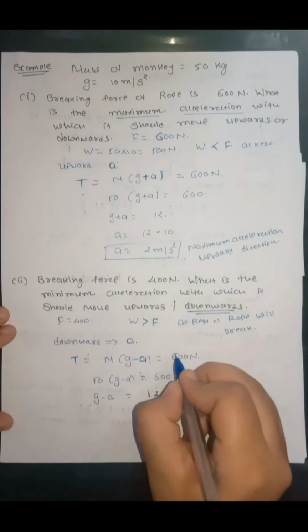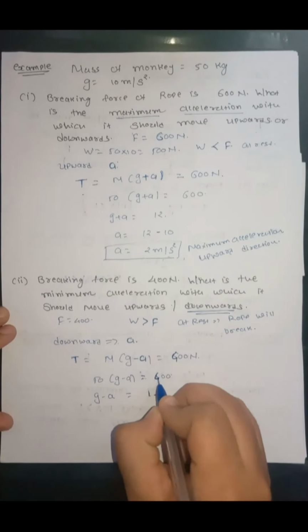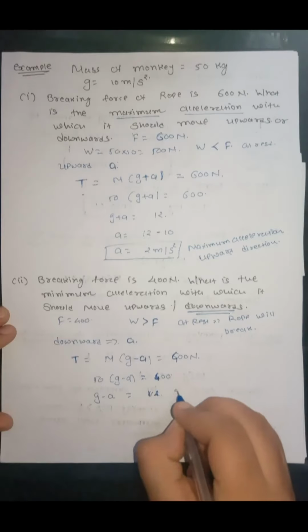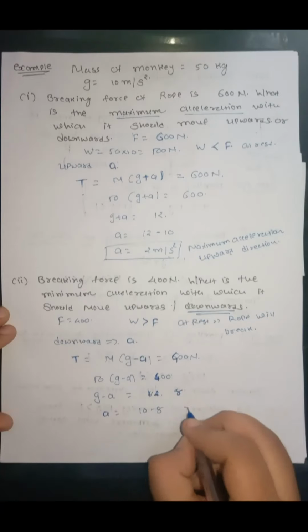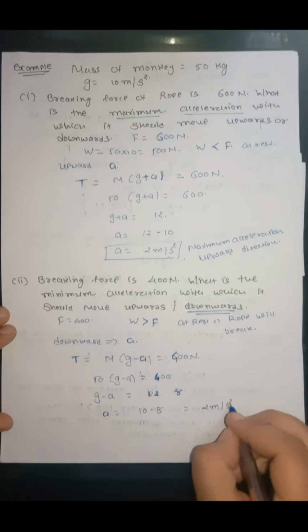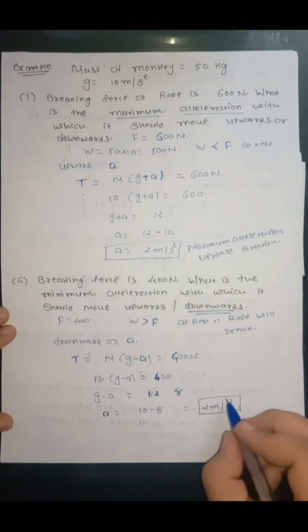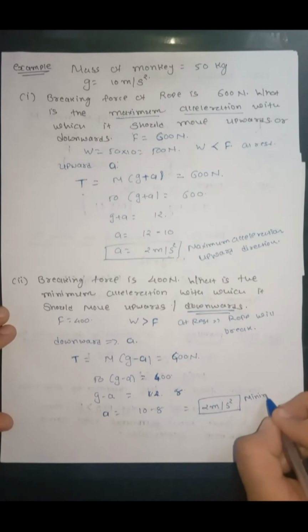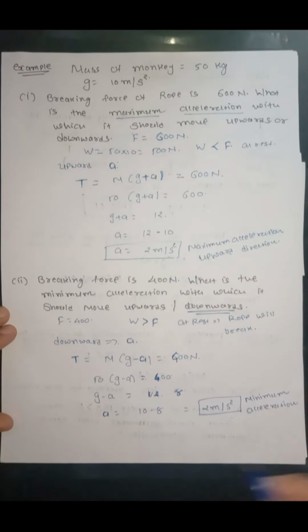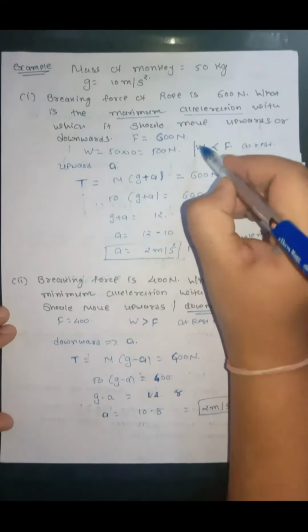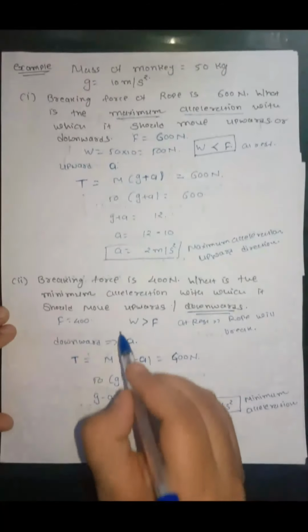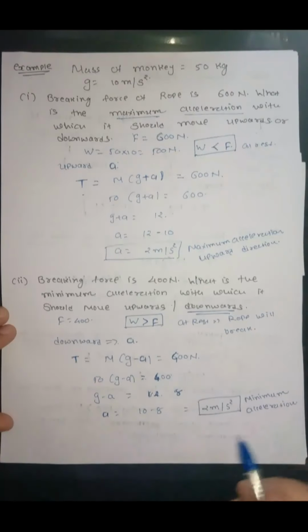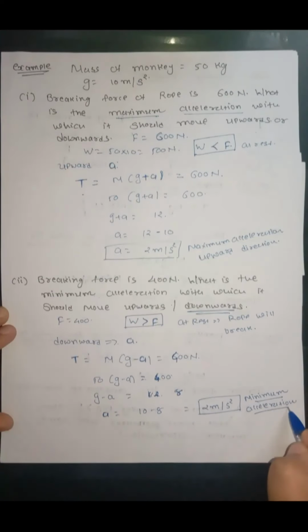The value of the braking force in this case is 400 Newton. So g minus a will be equal to 8. So a is equal to 10 minus 8, that is equal to 2 meters per second square. So this is the minimum value, or minimum acceleration. So if weight is less than the braking force, we will find the maximum acceleration, and if weight is greater than the braking force, we will find the minimum acceleration.